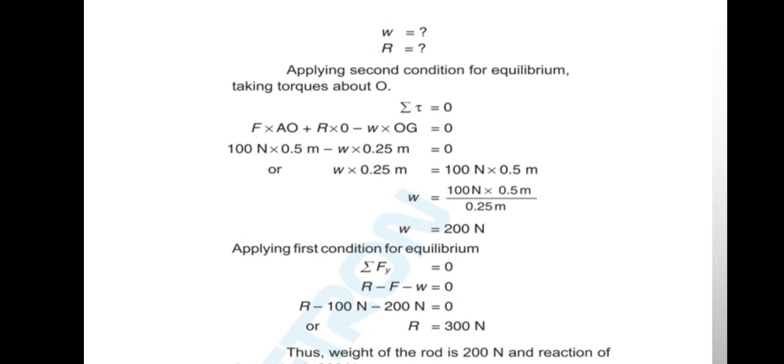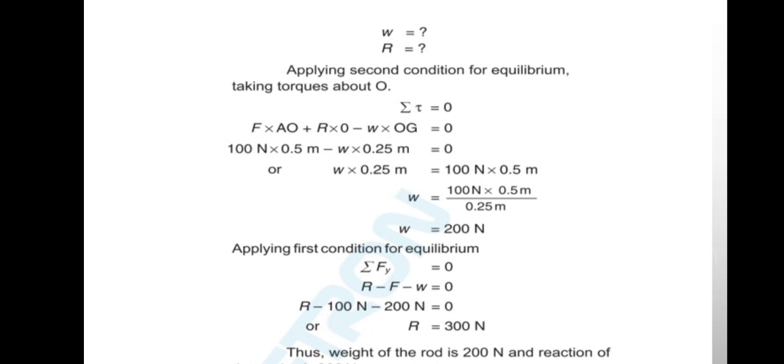Here there is no exact value of torque, so we will make an equation relevant to torque from our given data, which is F into OA plus R into O minus W into OG, which is equal to 0. By putting all the values given in the data and in the diagram, we can find out the value of weight.